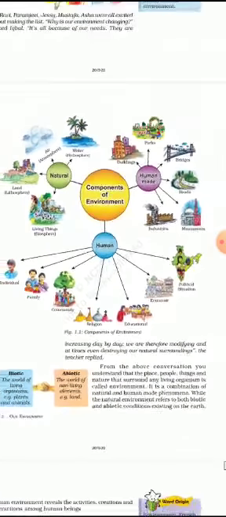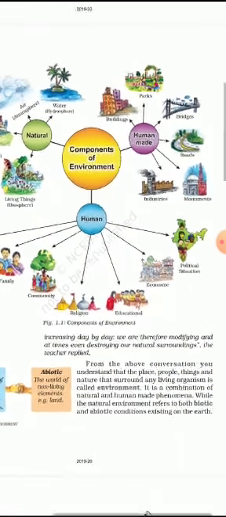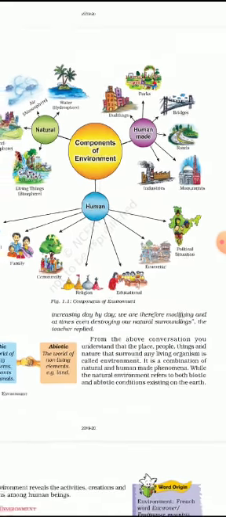From the above conversation, you understand that the place, people, things, and the nature that surround any living organism is called environment. Now, this is a simple definition of environment. It is a combination of natural and human-made phenomena, while the natural environment refers to both biotic and abiotic conditions existing on the earth.